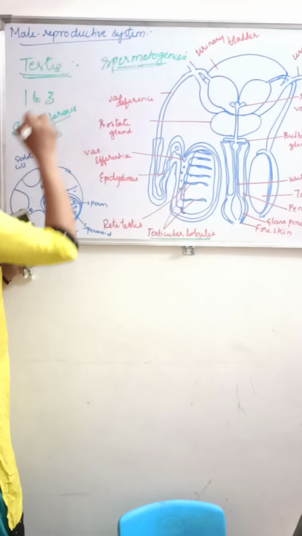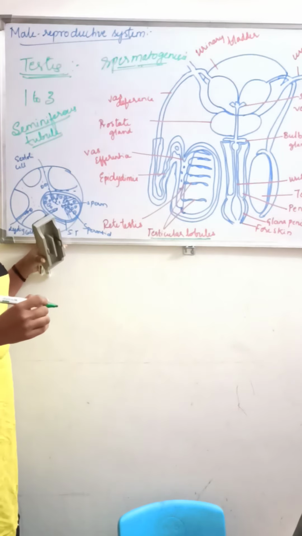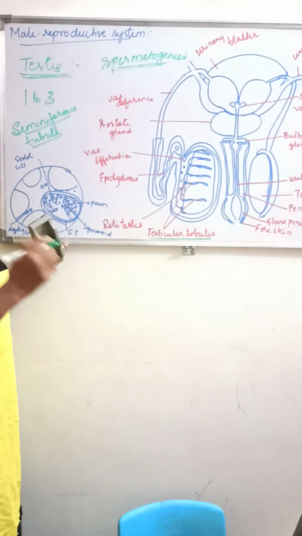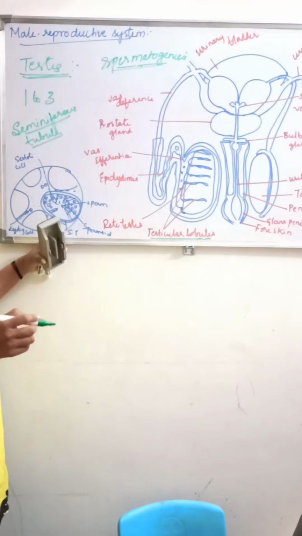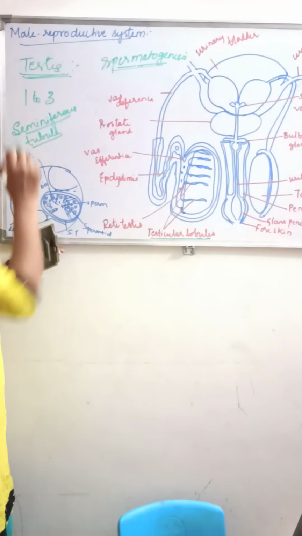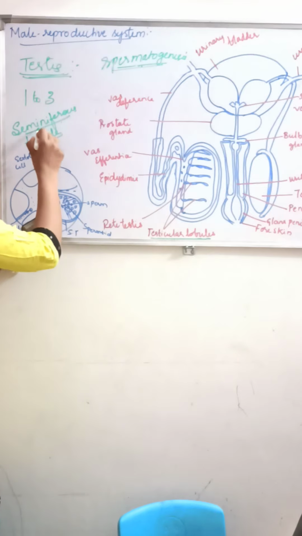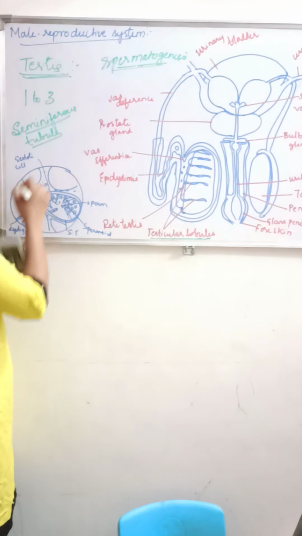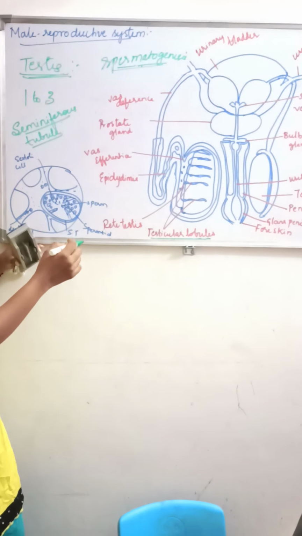So these seminiferous tubules, which will produce what? Sperms. So the sperms are produced in the seminiferous tubule. So what is this seminiferous tubule then? You can see the structure of the seminiferous tubule.